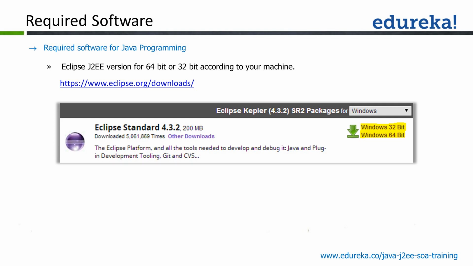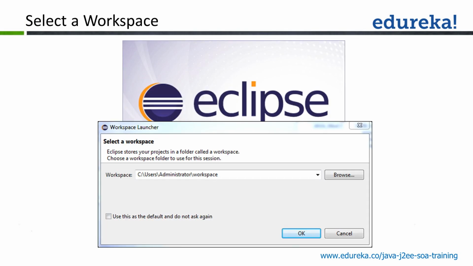Eclipse is an integrated development environment in which we will be writing our software. We'll be developing the code in Eclipse itself. These two softwares you need to download, keeping in mind whether you are using a 64-bit OS or a 32-bit OS. According to your machine, you need to download your softwares and be geared up so that you can code.